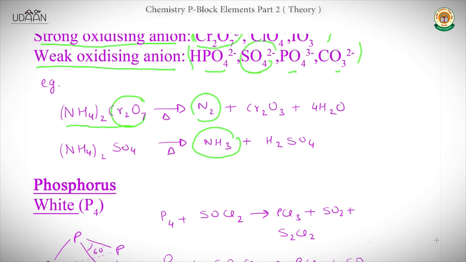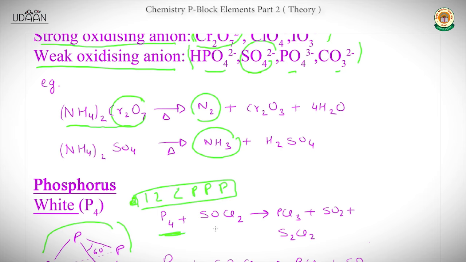Now we move towards phosphorus. This one is white phosphorus. Before its reactions, look at the structure: it has P-P-P angles of 60 degrees, and there are about 12 P-P-P angles. If you count, you can find 12 P-P-P angles in P4 white phosphorus. And it is the most important reaction from the JEE point of view.